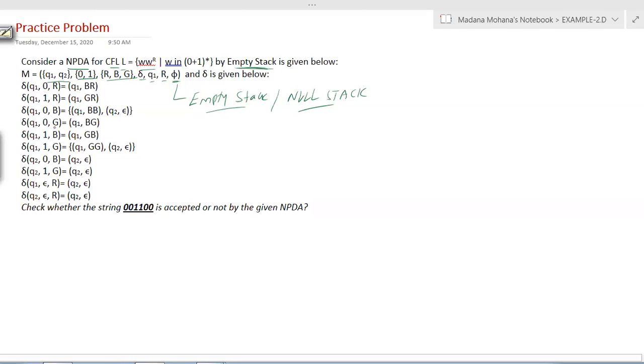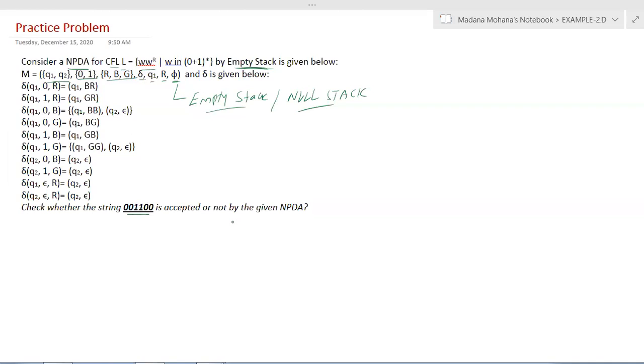Now the transitions are given for all the states. The question is to check whether the string 001100 is accepted or not by the given non-deterministic PDA. Whether it is deterministic or non-deterministic, using the given PDA transitions you can find the ID for the given string, and see in the final step whether you get the empty stack or not.